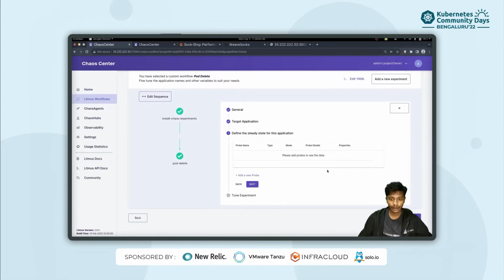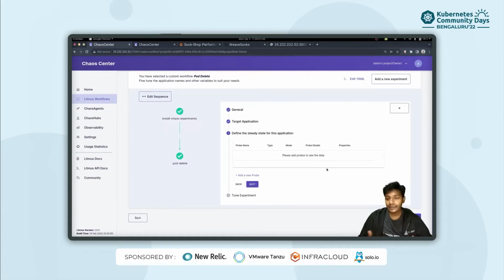And with that, we are good to add some probes as part of this workflow. So what are probes? Well, probes simplify the process in which you are declaring your hypothesis for this experiment. Probes help you to automate the process of hypothesis checking as part of your LitmusChaos experiment. So as part of this pod delete experiment, we can definitely define some probes which can help us to automate the process of checking whether our pod delete experiment is resulting in a successful hypothesis condition or not.